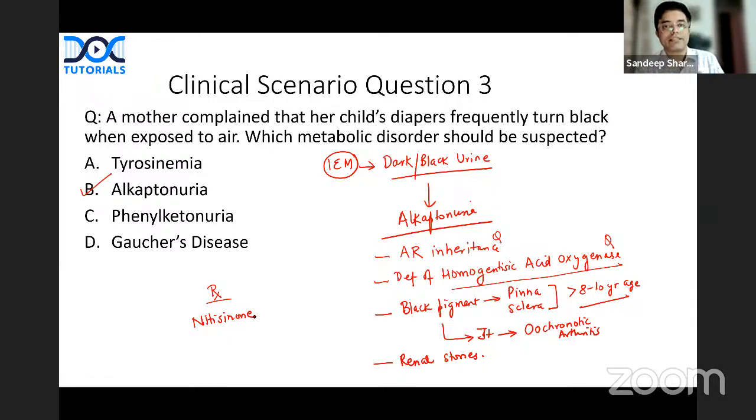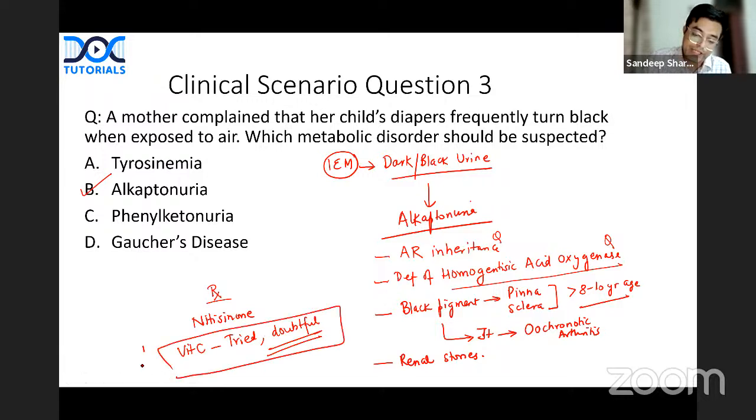Old OP Ghai, the 9th edition, used to say vitamin C is effective. OP Ghai 10th edition raises doubt on that. All the latest research says vitamin C role, it is tried, but it is doubtful whether it actually plays any role in the management or not. And this is something which can be a potential MCQ.